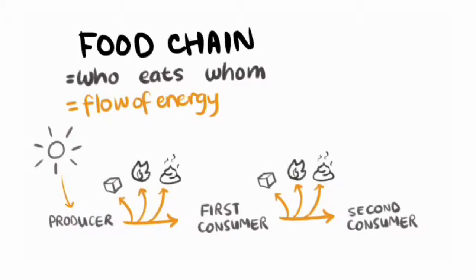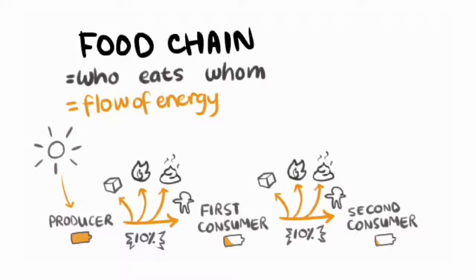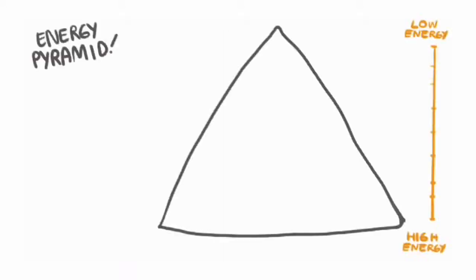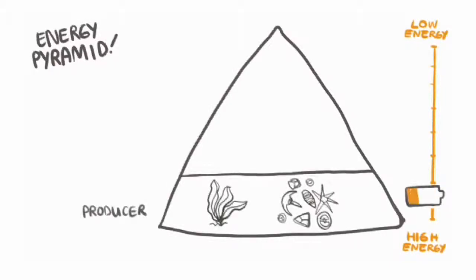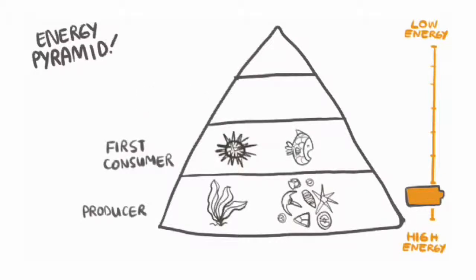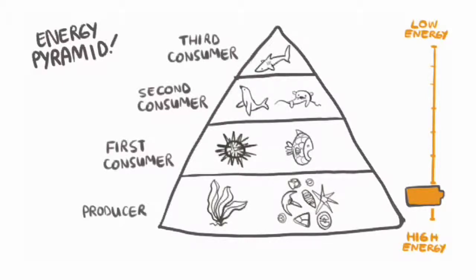But only the energy that's used for growth can be transferred through the food chain, since that's what's being eaten by the consumers. So in fact, only about 10% of the energy is transferred from one member of the food chain to the next. That continuous loss of energy means that if you look at the food chain in terms of how much energy gets to each member of the chain, you actually get a pyramid. The producers form the base of the pyramid because they make the food that's the source of the energy. Then with each member of the food chain, energy is lost as work, heat, or waste until very little remains for the top consumer.